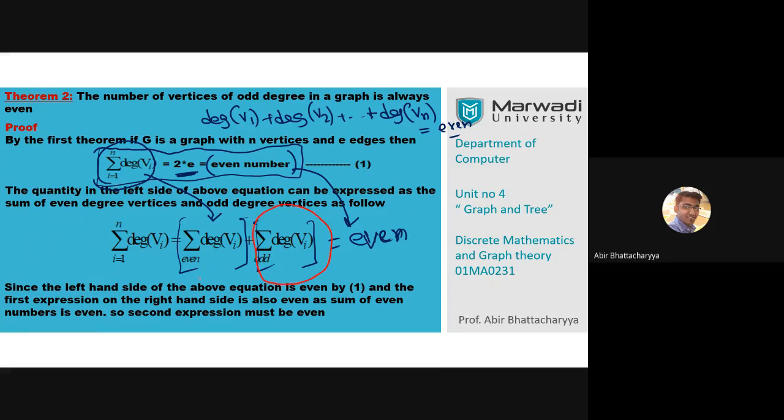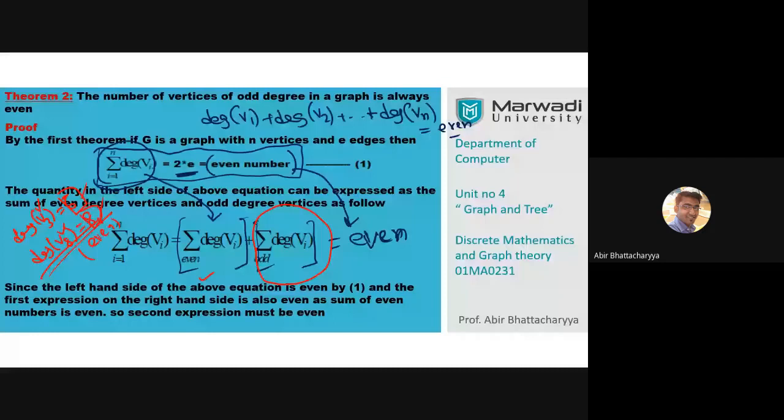And now tell me, what about the summation of even degree vertices? For example, suppose degree of V3 equals 6 and degree of V8 equals 8. They are even numbers, so V3 and V8 are even degree vertices. If I add those degrees, again we get an even number, because 6 is even, 8 is even.